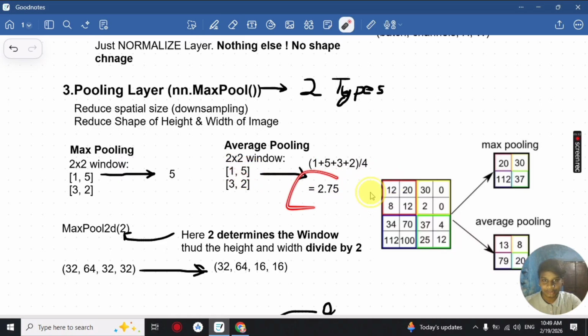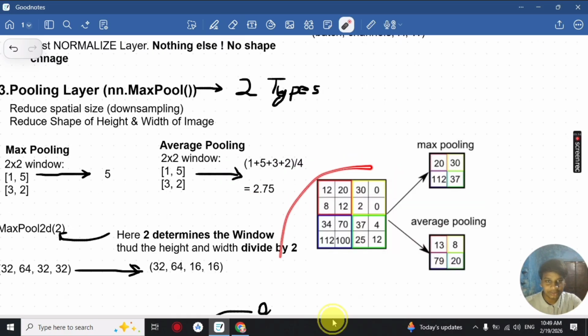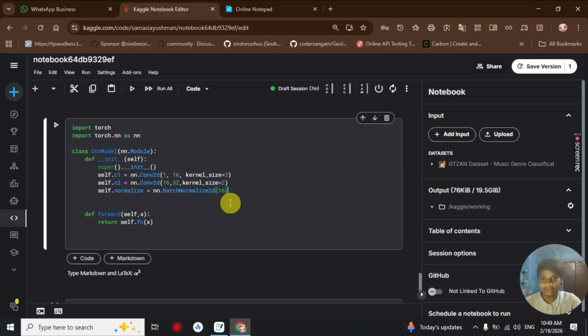So for example, if we have a matrix, the max pooling will pass the first kernel, taking the highest value, which is 20. Then here we have 30. Then here we have 112 as the highest, so it will be sampling that, and here we have 37. This is what max pooling does, and it reduces the height and width.